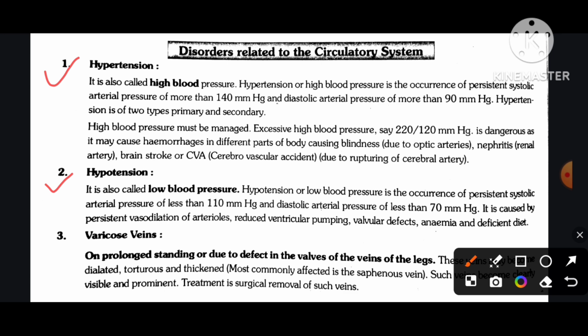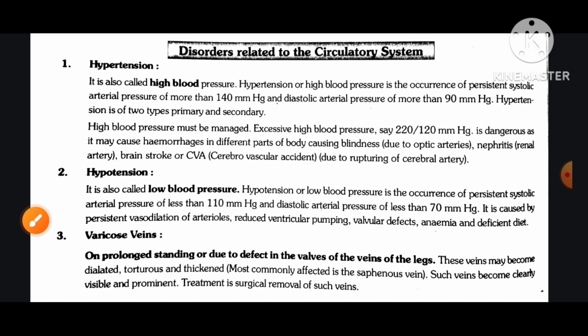Number third, varicose veins. On prolonged standing or due to defect in the valves of the veins of the legs, these veins may become dilated, tortuous, and thickened. Most commonly affected is the saphenous vein. Such veins become clearly visible and prominent. Treatment is surgical removal of such veins.